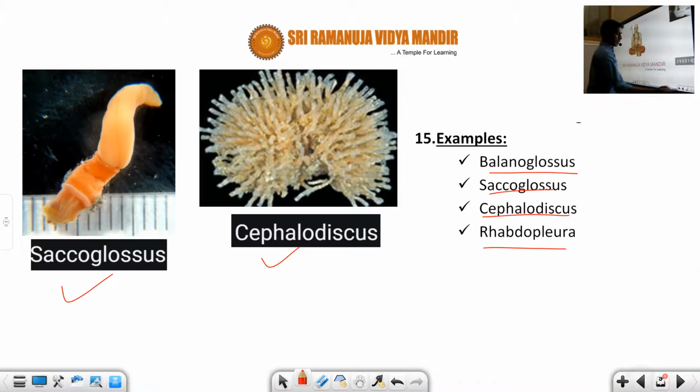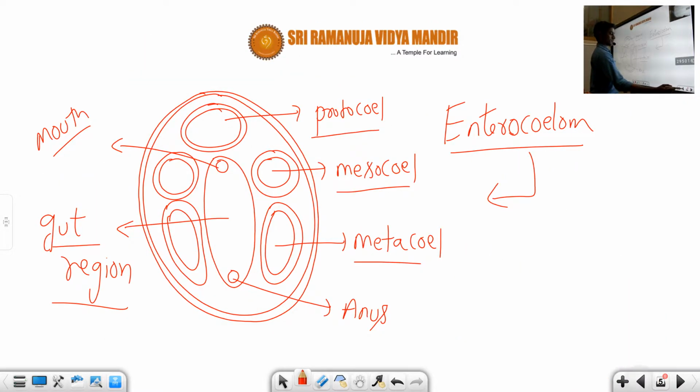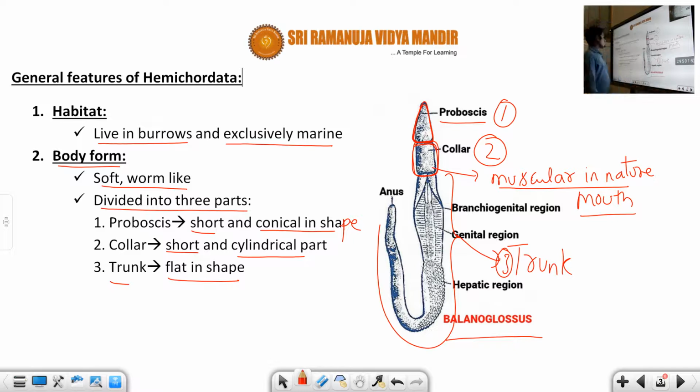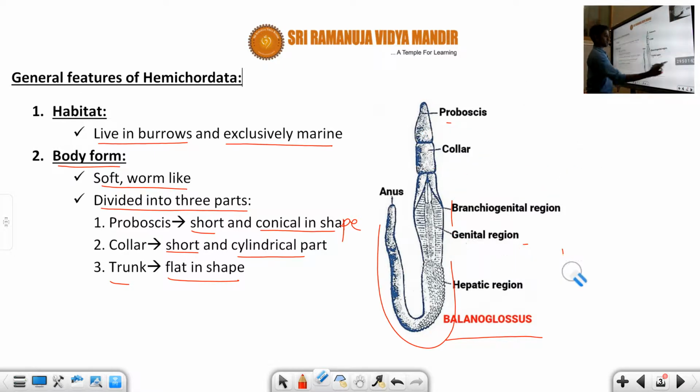Now I am going to explain the remaining important point. I already told you about the body forms, right? So now I will discuss the body form of the Balanoglossus. Carefully you can see, student. This is the proboscis and the collar, and another one is the trunk.